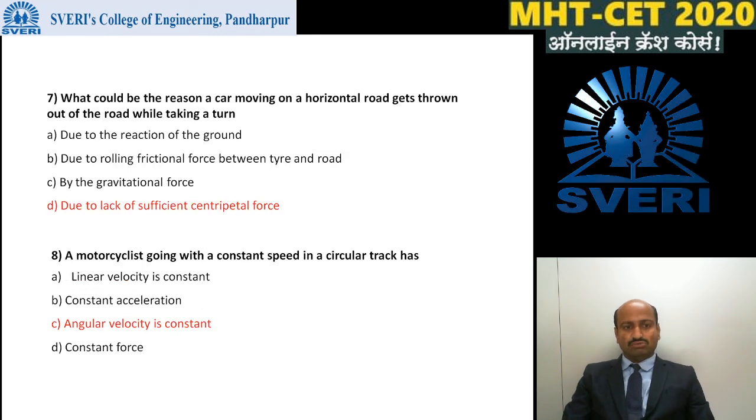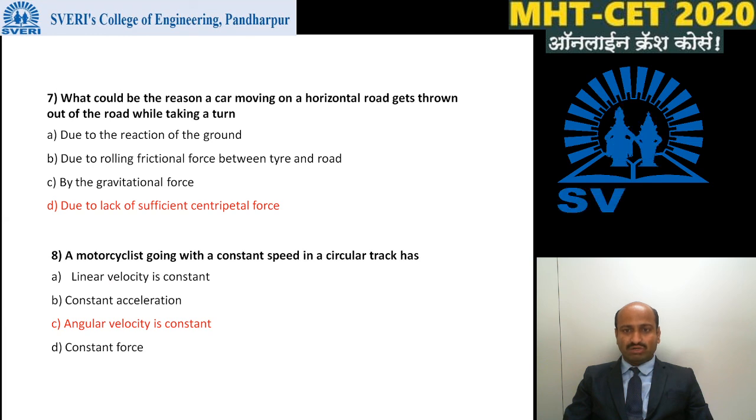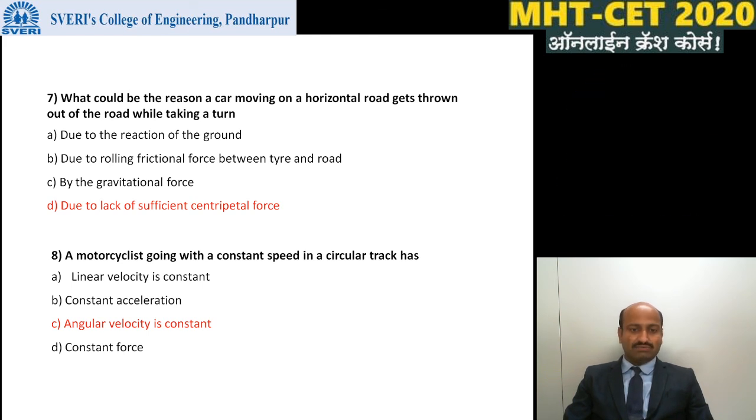Next, what could be the reason a car moving on a horizontal road gets thrown out of the road while taking a turn? The options are: due to the reaction of the ground, due to the rolling frictional force between tire and road, due to the gravitational force, and due to the lack of centripetal force.